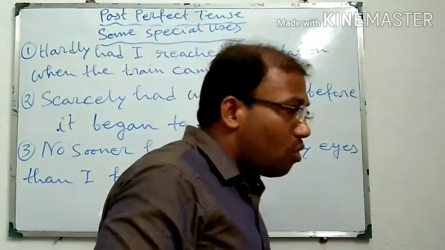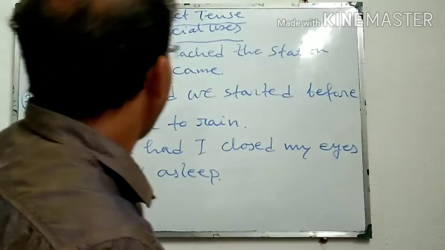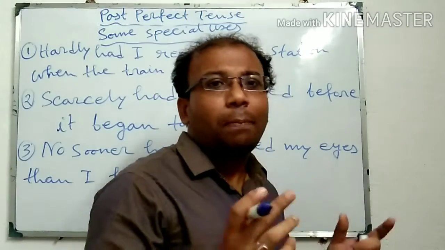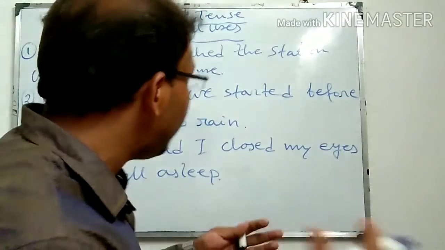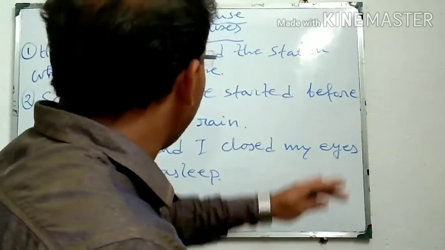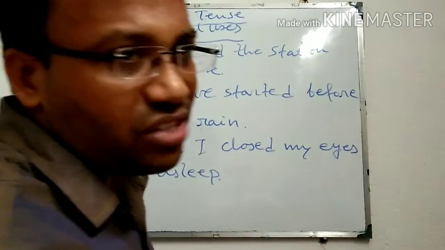And to express this idea, that means between the two completed actions of the past, the second event occurs just immediately after the first event.